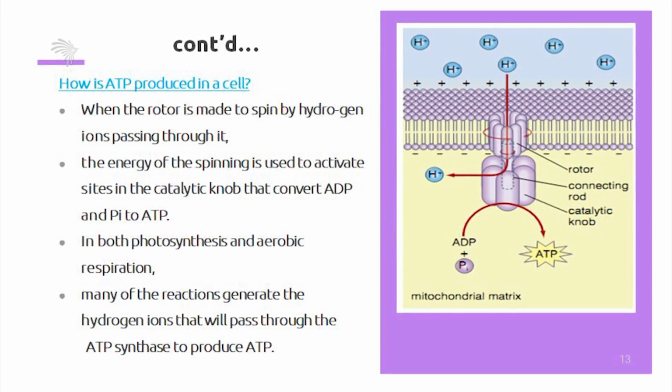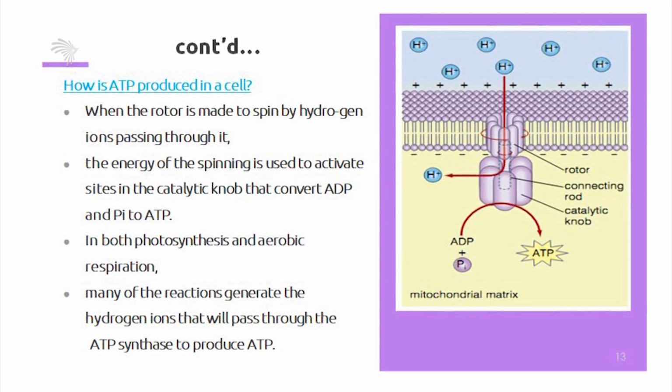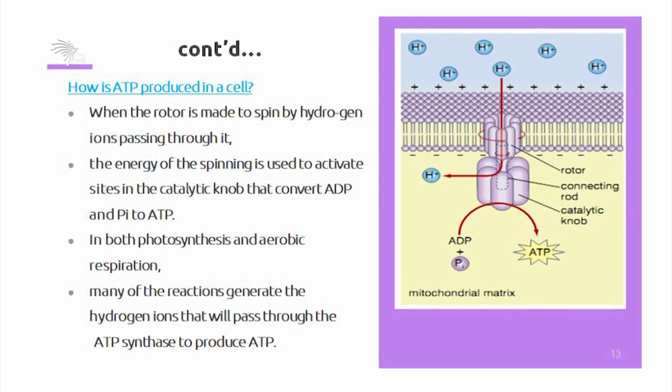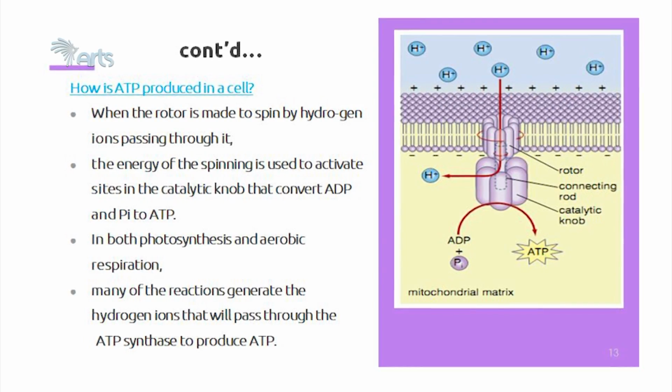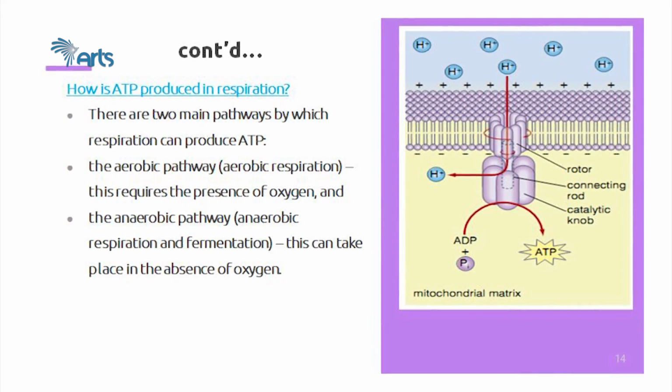In both photosynthesis and aerobic respiration, many of the reactions generate the hydrogen ions that will pass through the ATP synthase to produce ATP. This is the mechanism by which a cell produces ATP molecules. Now let's look at how ATP is produced in respiration.